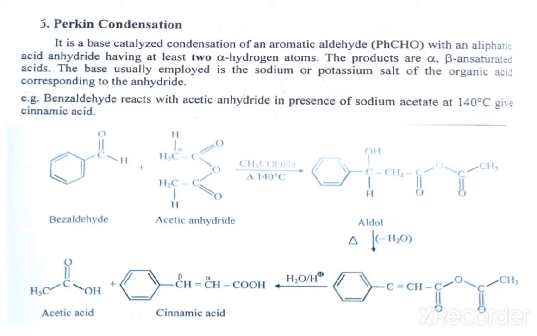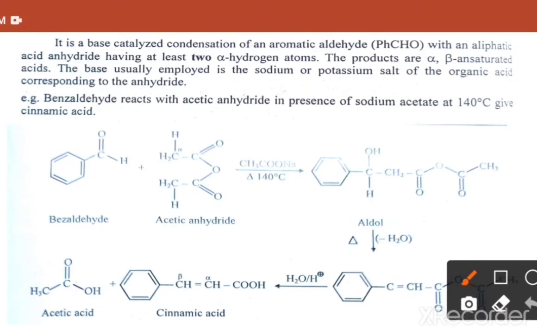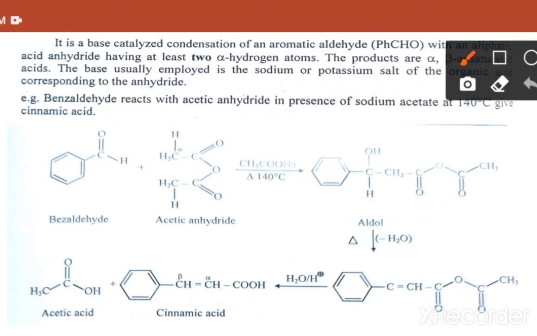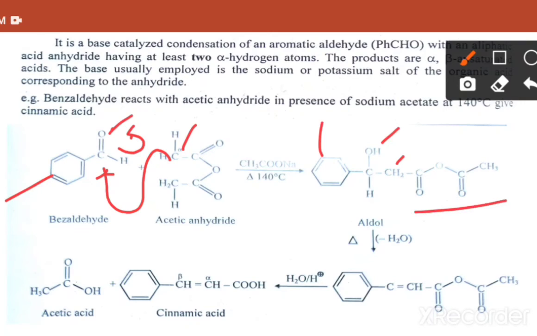That means in the mechanism, this carbonyl becomes OH, with Ph and CH2 and the remaining part, C double bond O CH3, remaining as it is.